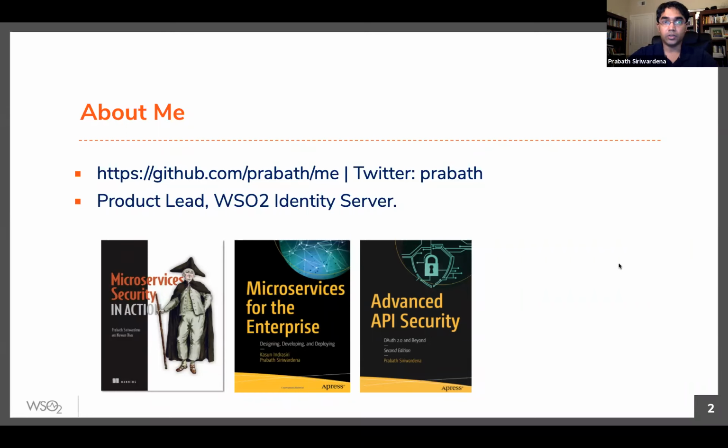Okay, so to set the expectations right for this session, I won't expect you to know OAuth2 in detail, in depth, but probably it's better if you have some experience in using OAuth2 at least and have heard of OAuth2. That's enough. We'll start with basics, and then we'll talk about the internals and then the applications. At any point, if you have any questions, feel free to raise them.